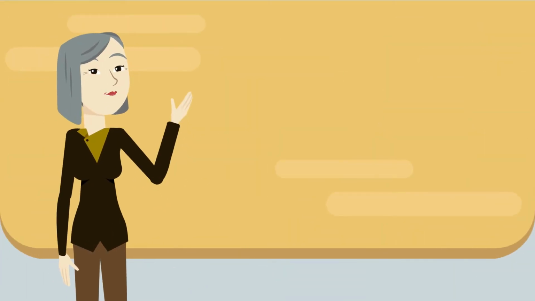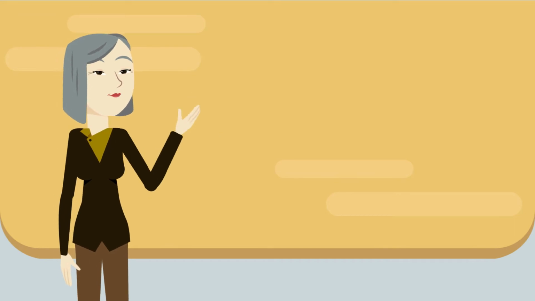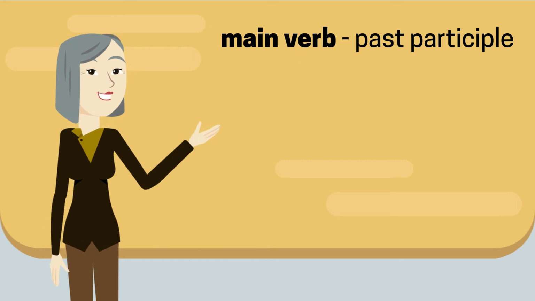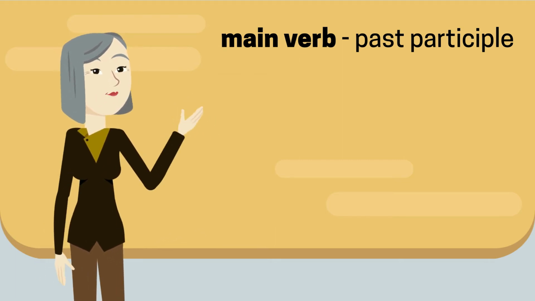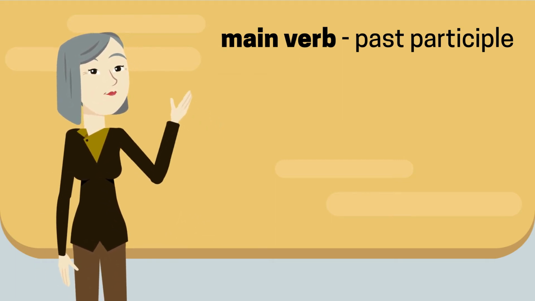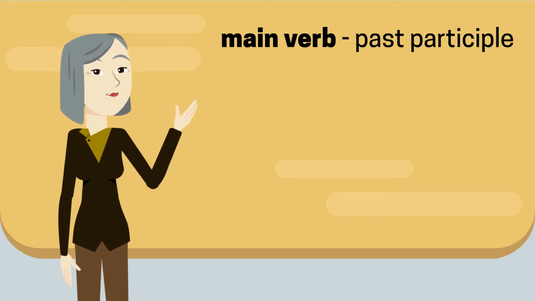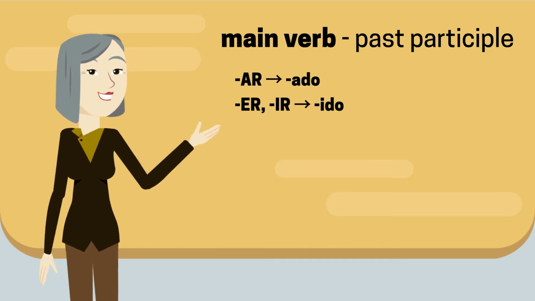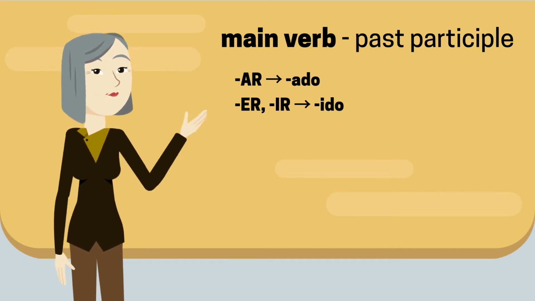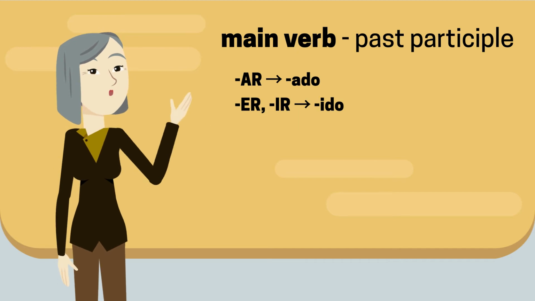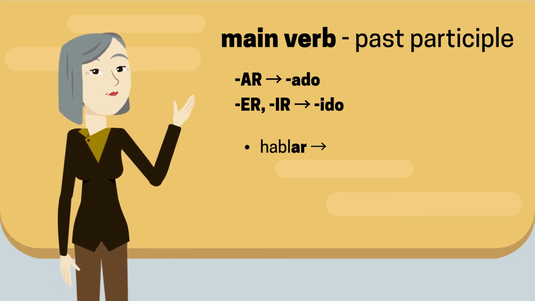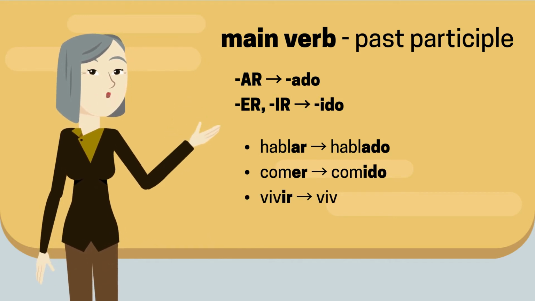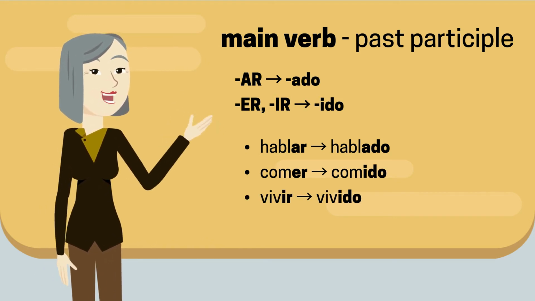The second word in all of the perfect tenses is the past participle of the main verb. The regular formula for creating a past participle is to remove the ending from the infinitive and add ado for AR verbs and ido for ER and IR verbs. Ejemplos: hablar, hablado, comer, comido, vivir, vivido.